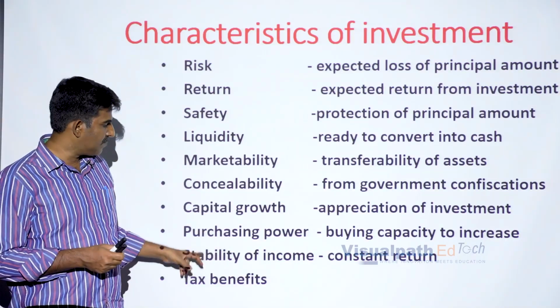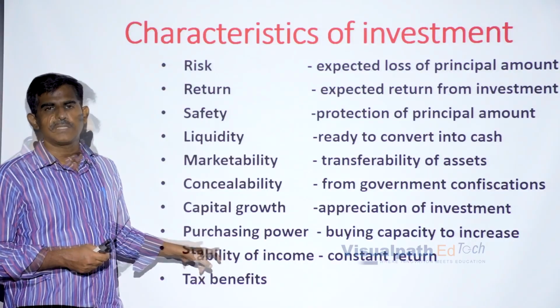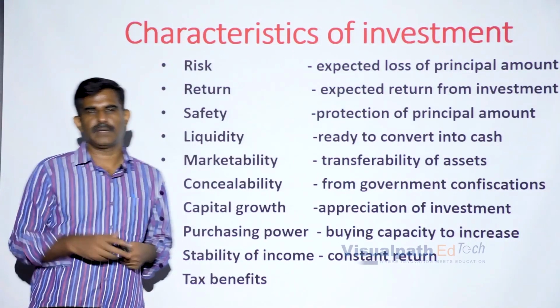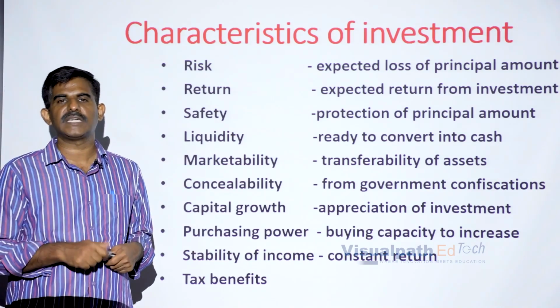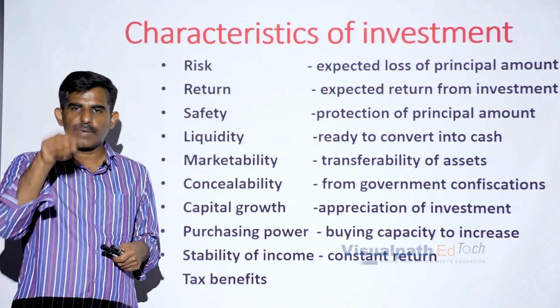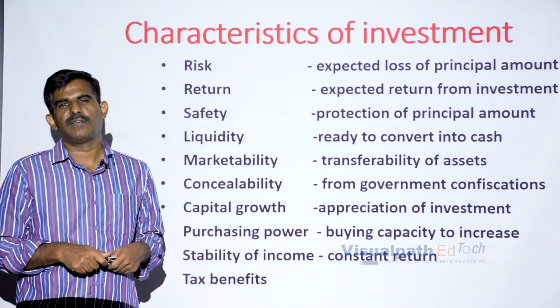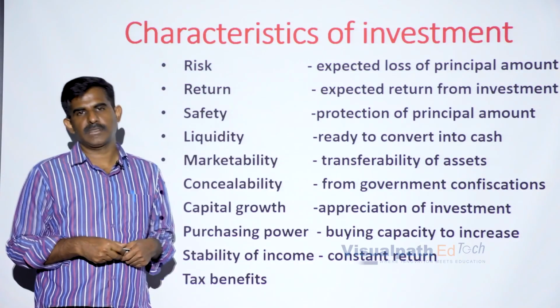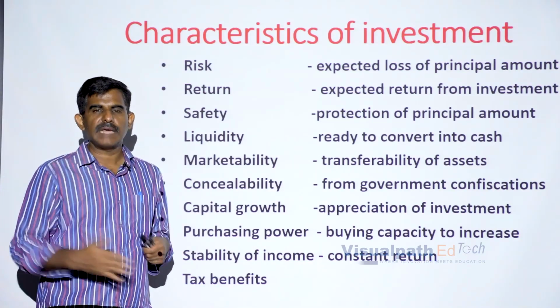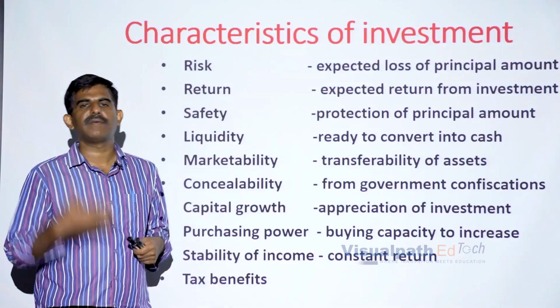Now, the point I am driving towards is that today I have some money. In India, the annual inflation rate hovers around 5 to 7%. For the past 5-6 years, it has been between 5 and 7%. Now, the value of money is coming down every year by 5 to 7%.